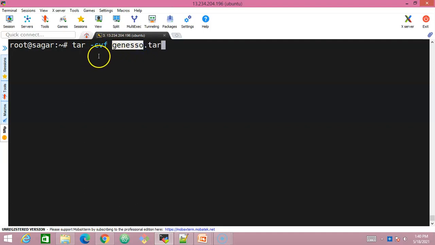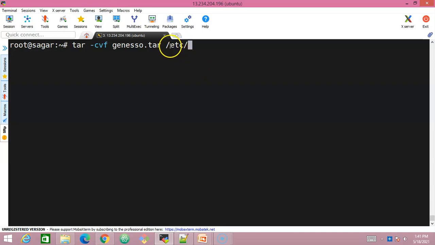So all the etc folder files and directories, where would you like to archive them? Into this file, I would like to archive them. I'm archiving them into this particular file, and give a space. This is the name of your choice. Now give the source path, from where you would like to take all the files to archive. What is the directory that we are trying to archive? We are trying to archive the etc directory.